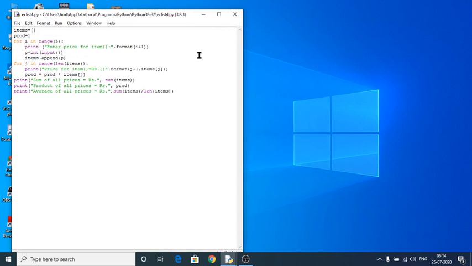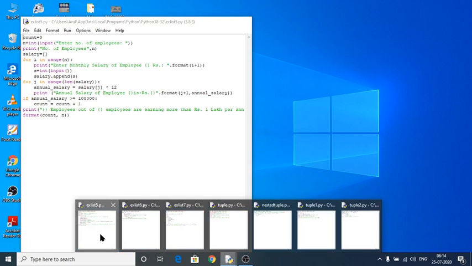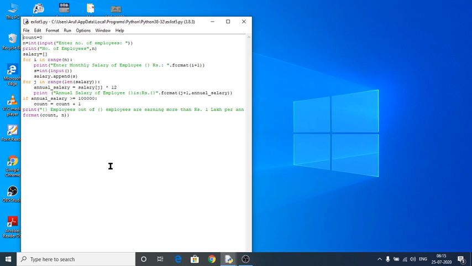And this one is also over. So next program is for calculating the number of employees, how many employees are there, and from those employees with their monthly income, how many employees are getting more than 1 lakh per annum. That is what this program tells us.